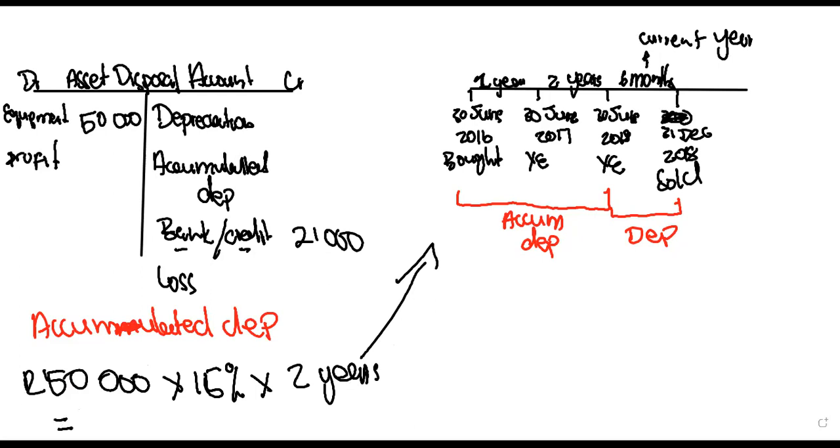So the amount for that is gonna be 15,000. So we're gonna go ahead and write it over there, 15,000. Then we're gonna continue and calculate our depreciation.